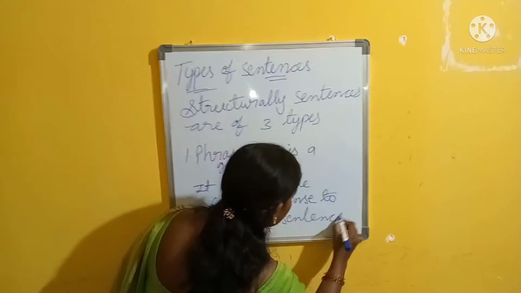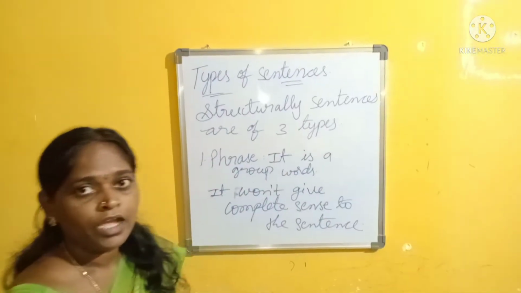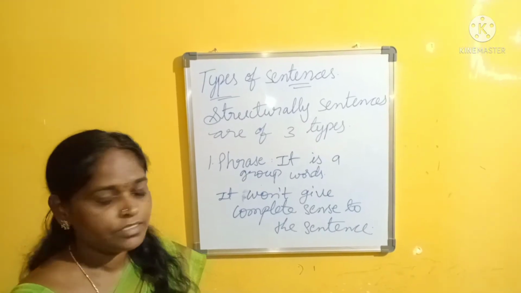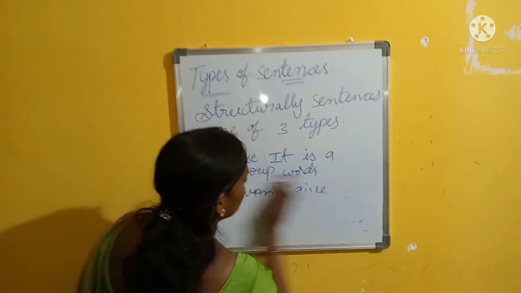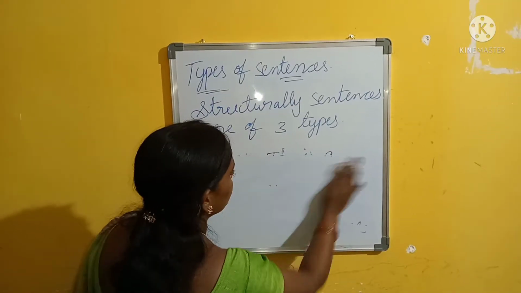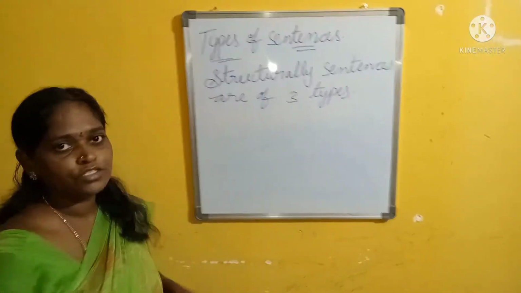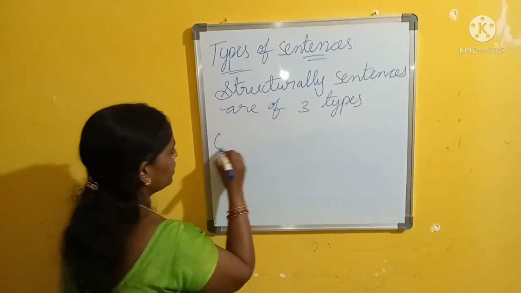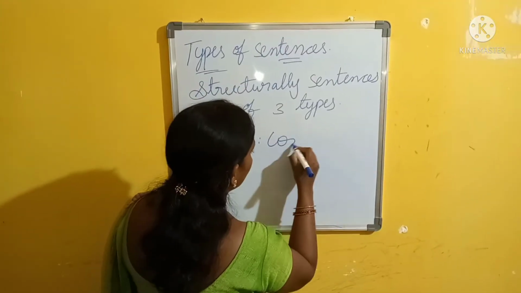And what is a class? A class is a group of words and it is a part of a sentence. A class gives a complete sense to the sentence.